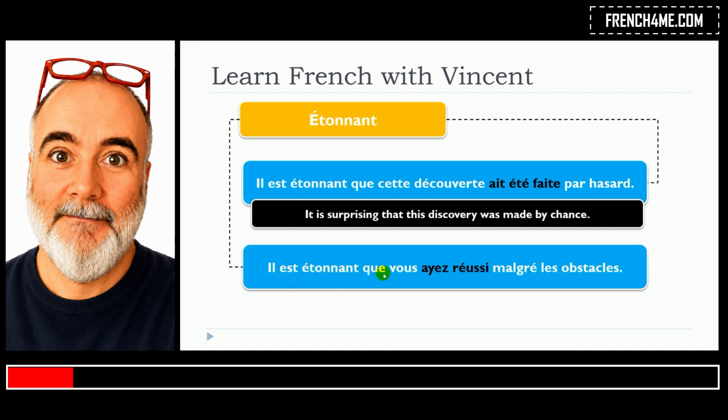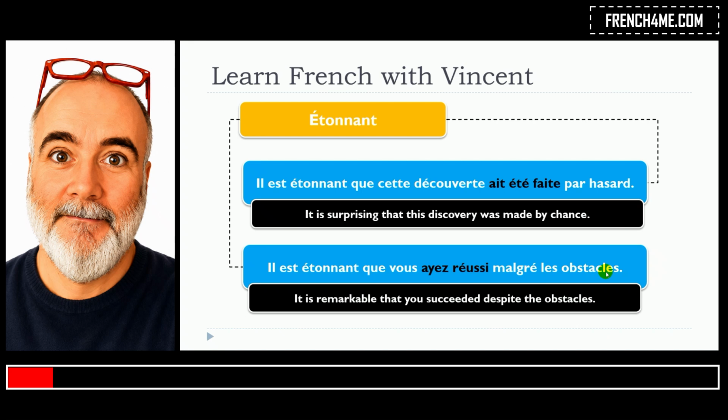Il est étonnant que vous ayez réussi malgré les obstacles.